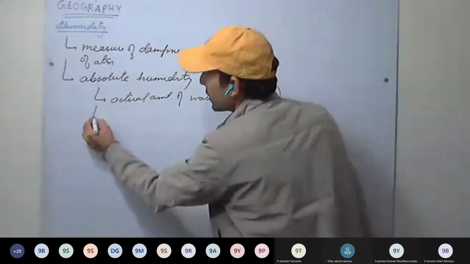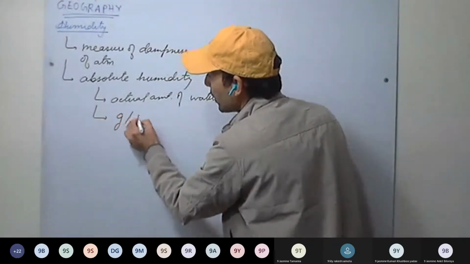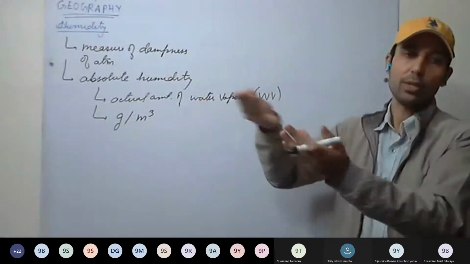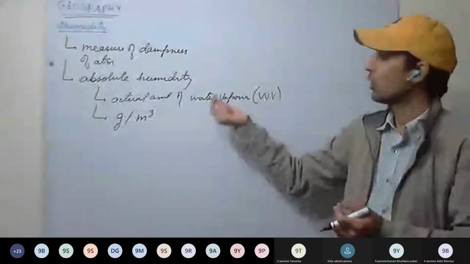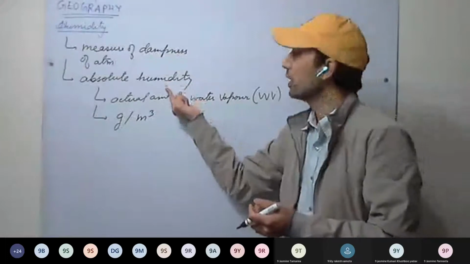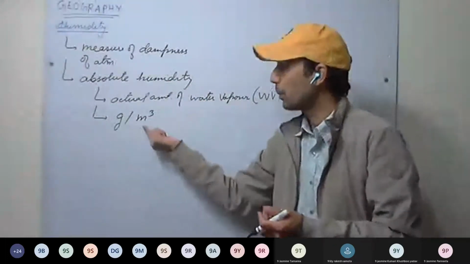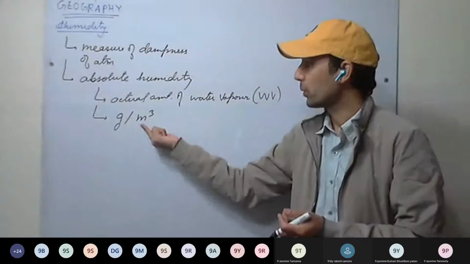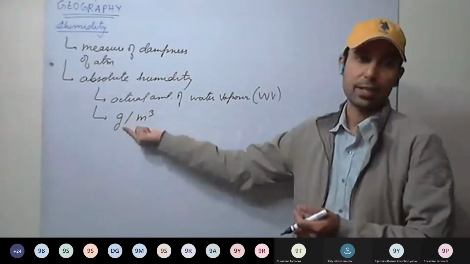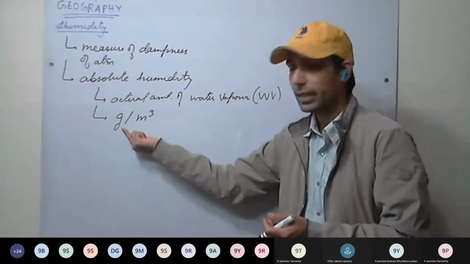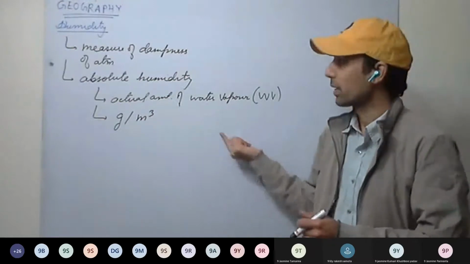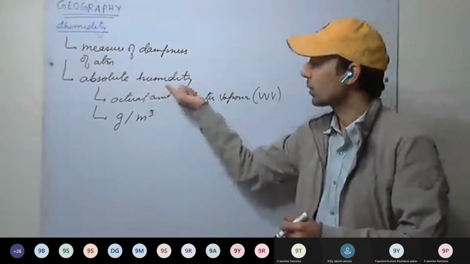And what will be its unit? Its unit will be gram per meter cube. What we are doing is taking 1 meter cube volume of air, and how much water vapor this air contains gives us the absolute humidity. So it is measured in grams per cubic meter of air: the actual amount of water vapor contained in 1 meter cube of air at a particular place at a particular time.